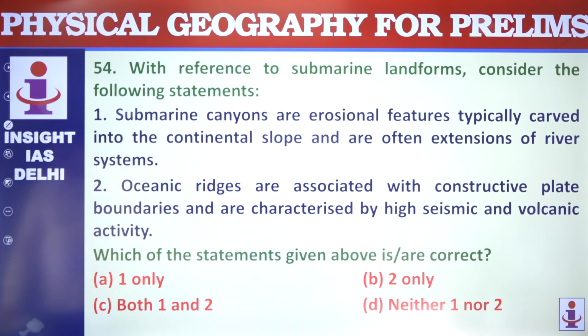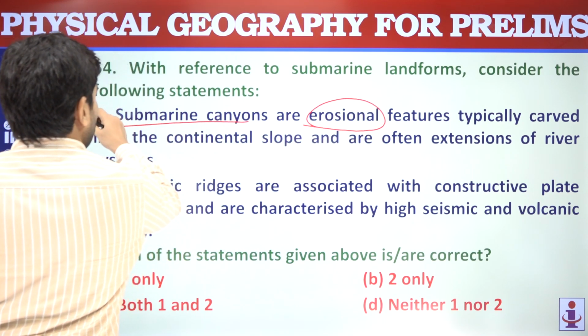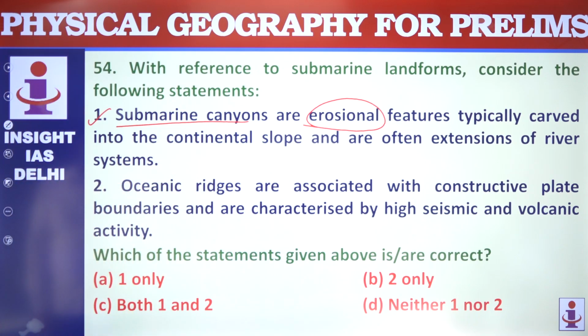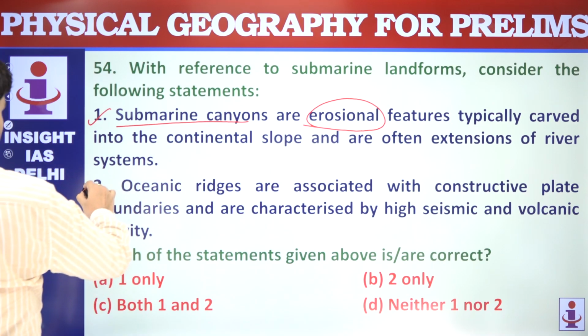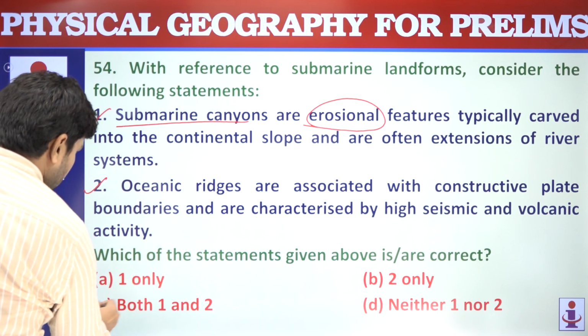Submarine landforms. Submarine canyons are erosional features. Yes, these are erosional features. Oceanic ridges are associated with constructive plate boundaries and are characterized by high seismic and volcanic activity. Yes, both these statements are correct. C is your answer.